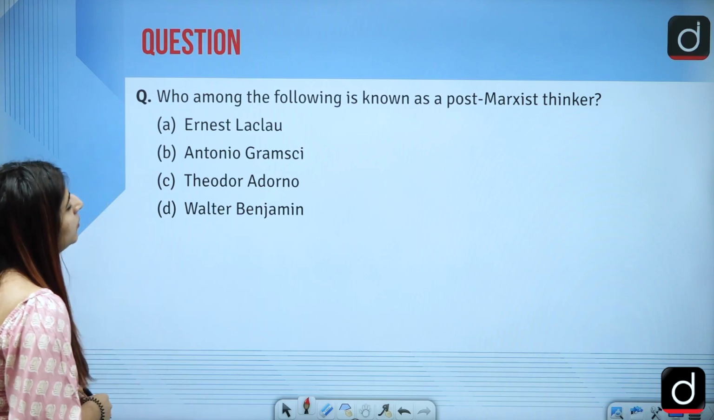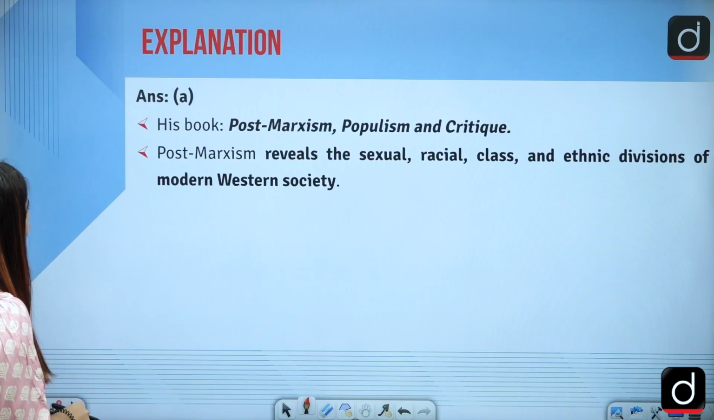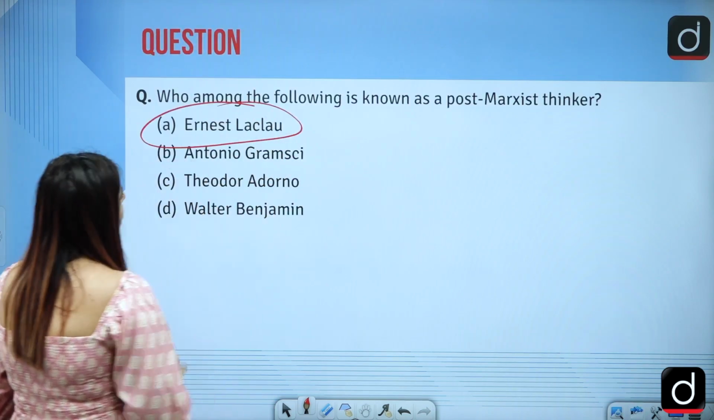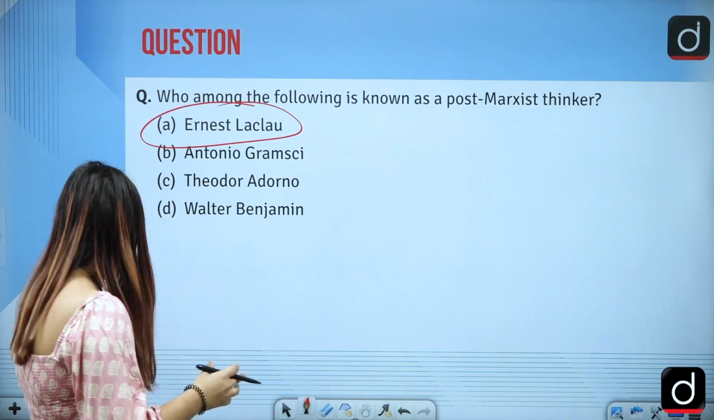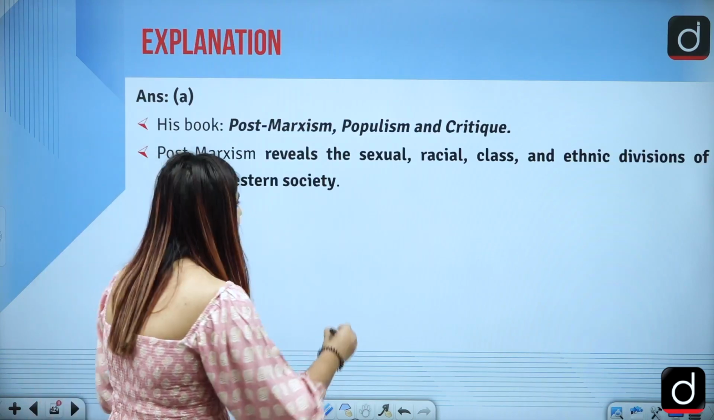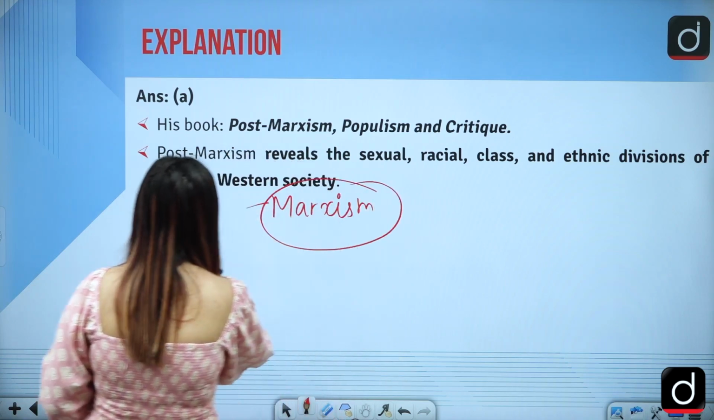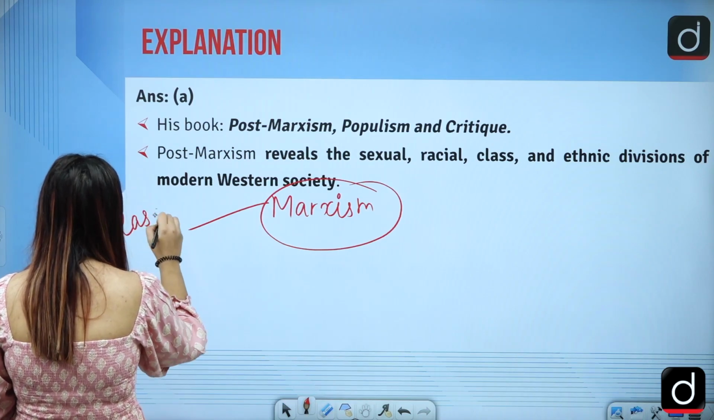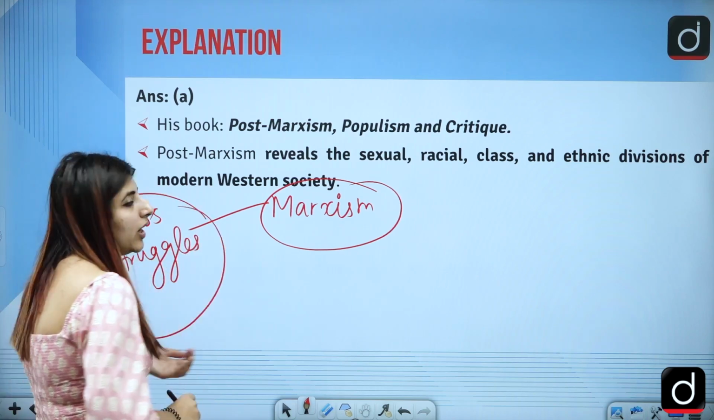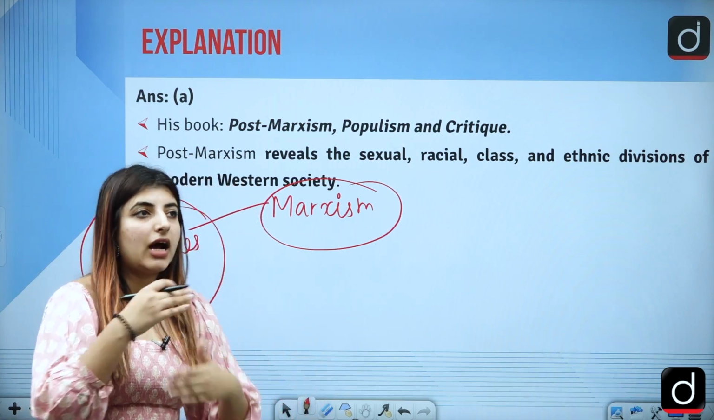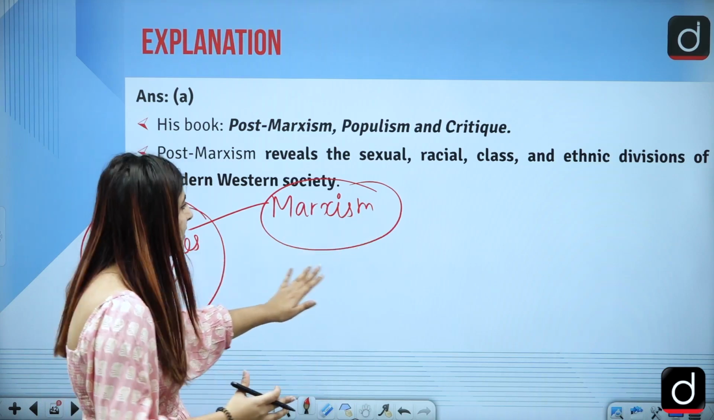Next is, who among the following is known as a post-Marxist thinker? The answer to this question is option A, Ernesto Laclau. He is the one who is associated with being a post-Marxist. First of all, what was Marxism? If we talk about mainstream Marxism, it was just related to class struggles, how the classes are divided, the bourgeois, the proletariat, etc. These people are in constant conflict with one another. Correct? This was the normal, mainstream Marxism that we talk about.